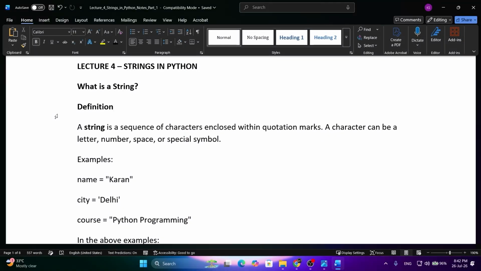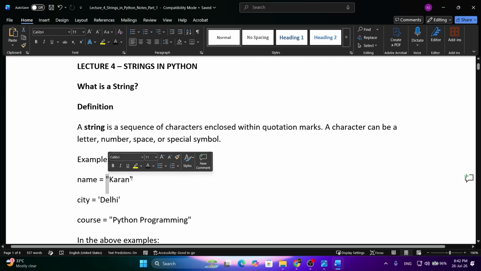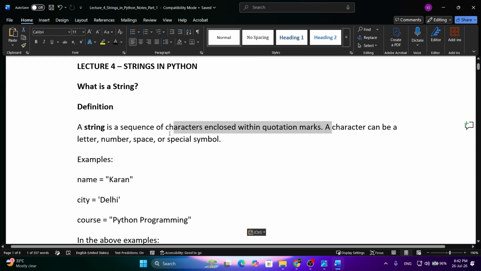These notes. So, what is a string? A string is a sequence of characters enclosed within quotation marks. What does this mean? Anything enclosed within quotation marks is known as a string. A character can be a letter, number, space, or special symbol. Anything enclosed within double quotes is known as a string.